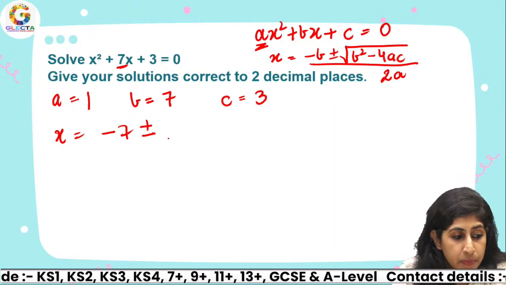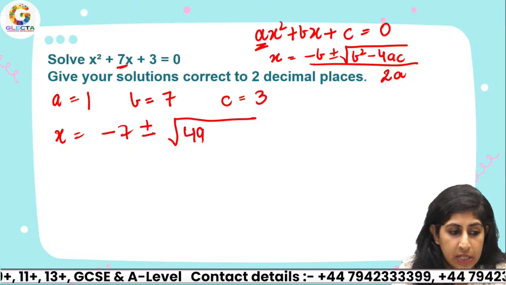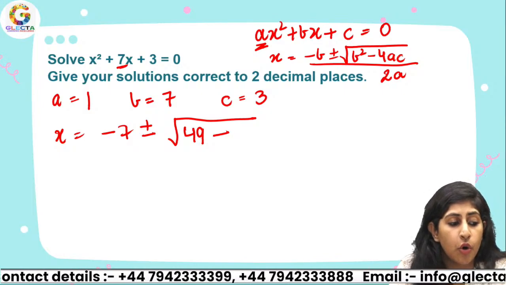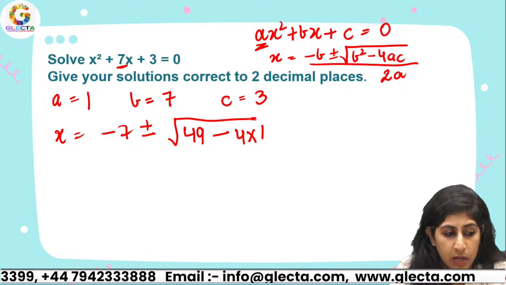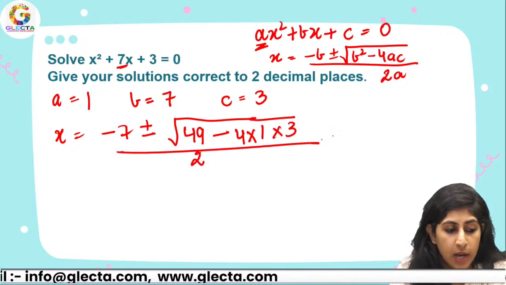So plus square root of b square is 49, that means 7 square, minus 4ac, 4 times a is 1 times c is 3, divided by 2 times 1.